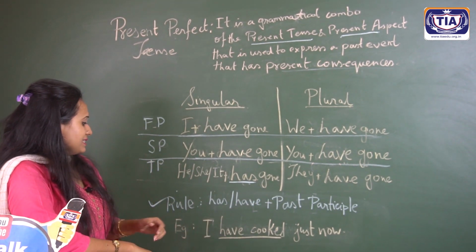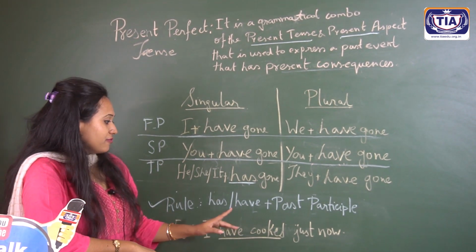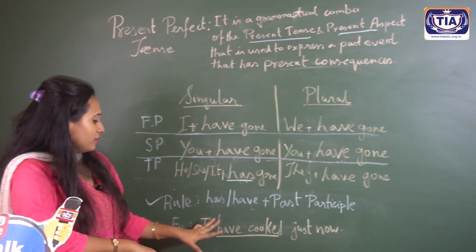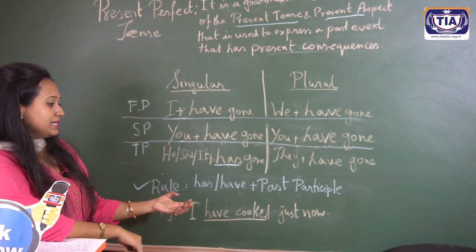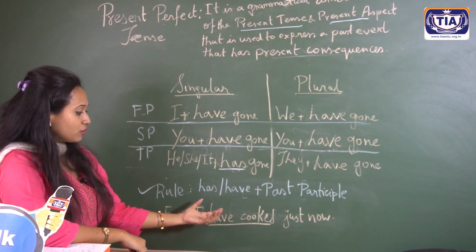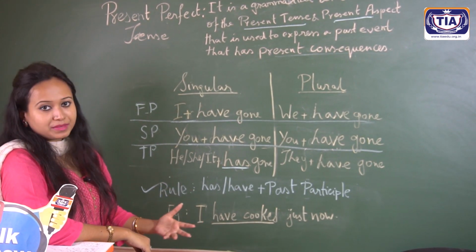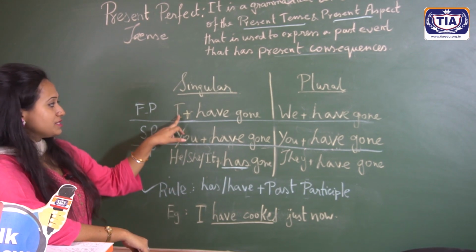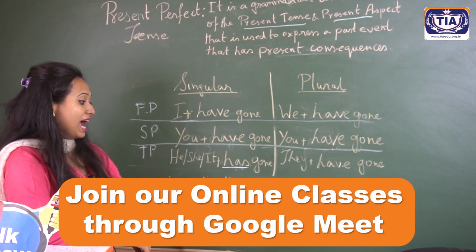Our example sentence is, I have cooked just now. So what do we find in the sentence? It is just now. This is continuing in the present form. But again, the cooking has been conducted some time before. So it is coming under the first person singular, I have cooked.